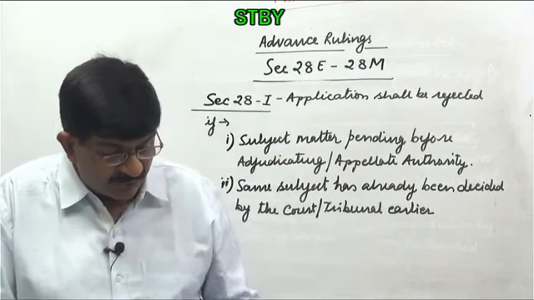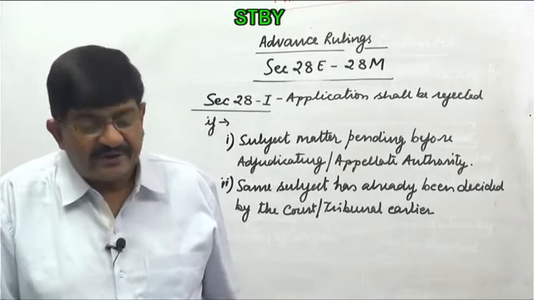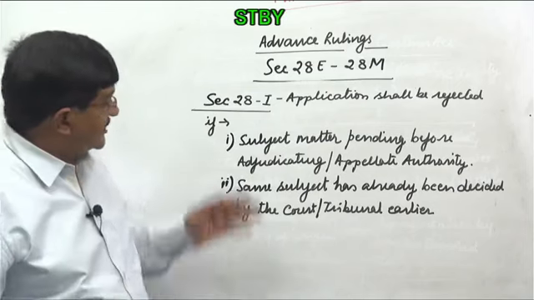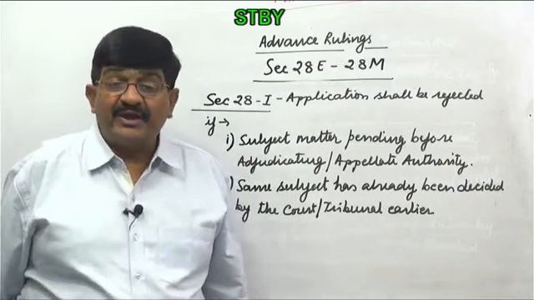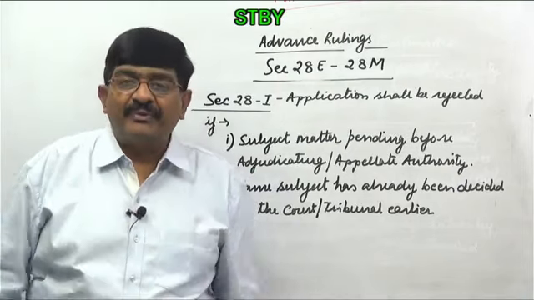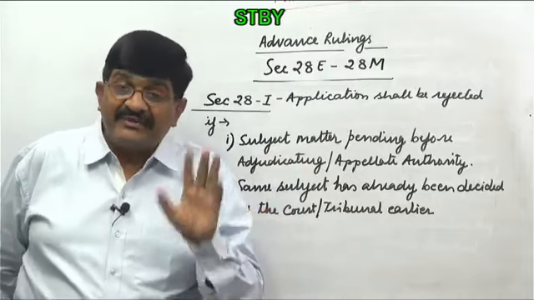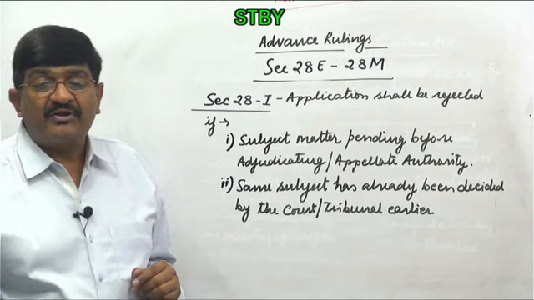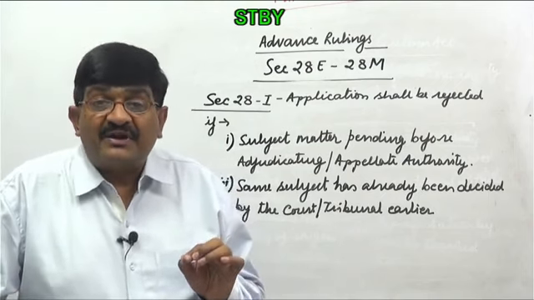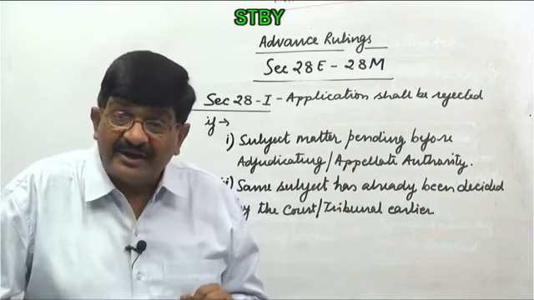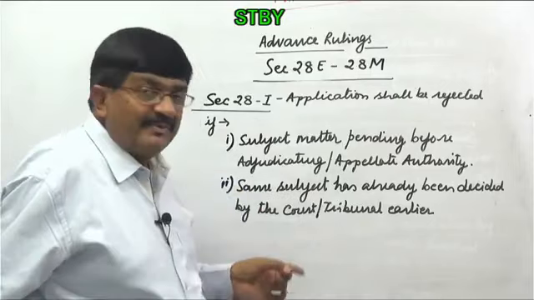Now it further says, provided that where the application is rejected, reason for the rejection shall be given in the order. Right. So whether these reasons or some other reason, reason for rejection should be given. Why? Because if the person wants to go for appeal against the rejection, if this is the ground, question of appeal is not there. If any other ground, he can certainly file an appeal. That's why whenever the application is rejected, there has to be a written order, and the written order should specify the reason for rejection. Why written order? Because appeal is there. And if these are the subject matters, appeal will not be there.